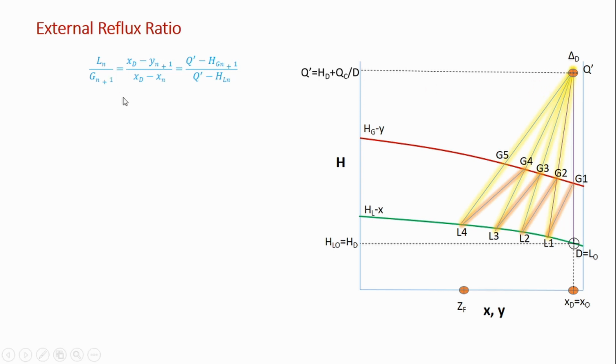From the operating line equation, we have Ln by Gn plus 1, this is for the compositions, and this is for the enthalpy term. We had derived this for the enriching section.